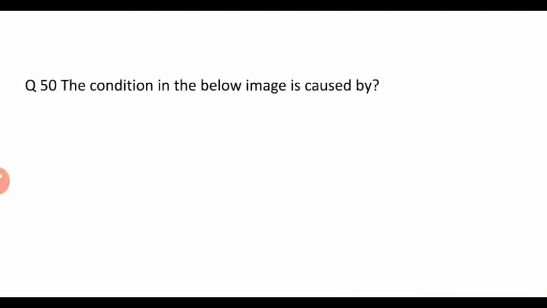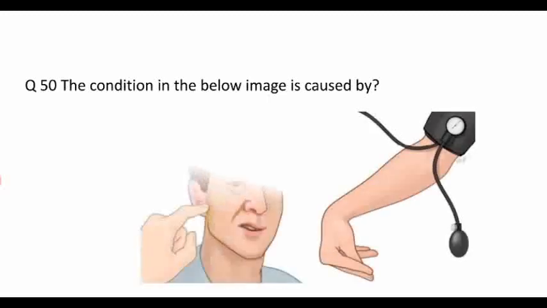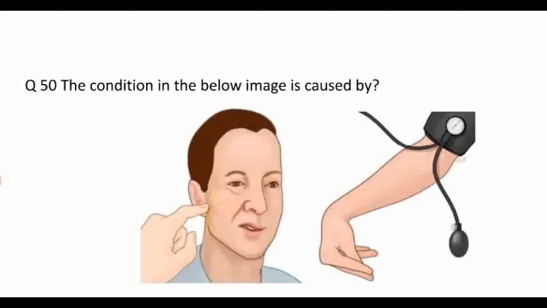The next question, the condition in the below image is caused by. Okay, so here you can see two signs. The first image is Trousseau's sign and the second one is Chvostek's sign. These two signs are present in a hypocalcemia patient.